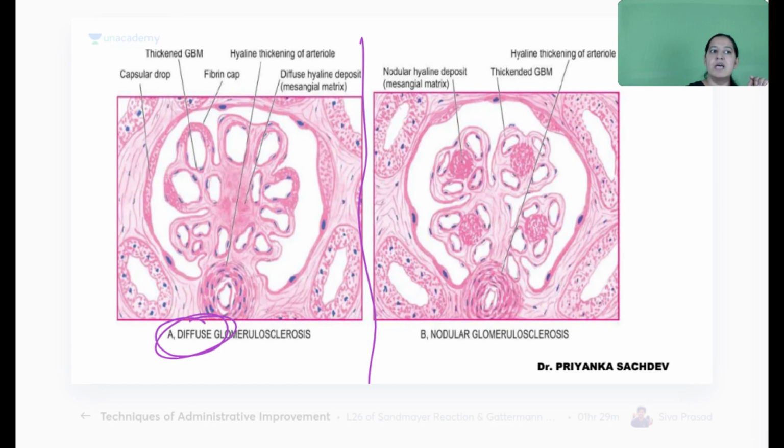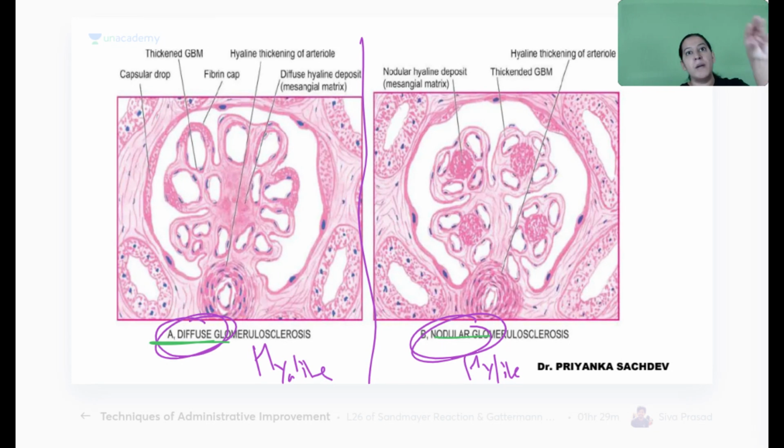The first diagram is diffuse. The second is nodular. In both of them, hyaline will be deposited. Hyaline, that is pink acellular structureless amorphous material, will be deposited. But where? The location in both of them is different. If it is diffuse, everywhere it is diffuse. And if it is in the form of specific nodules, it is nodular. I will show you with red color. In diffuse one, it is deposited at three places. Number one, in the mesangium. See, pink color here, pink material here, hyaline here.